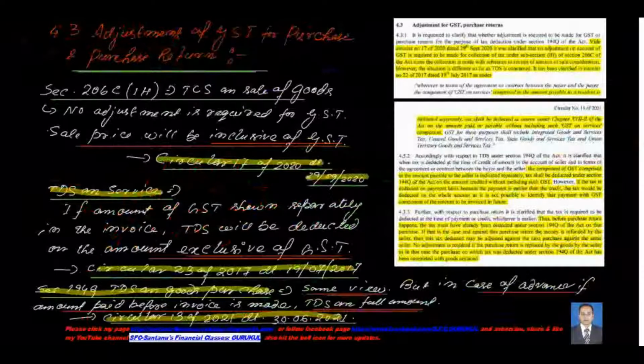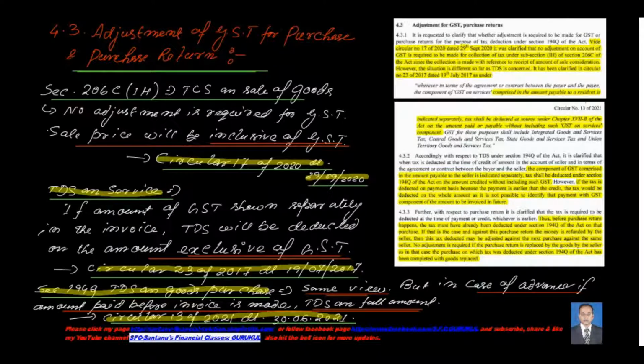Now coming to the adjustment of GST for purchase and purchase return. In this case, section 206C subsection 1H, the TCS on sale of goods, no adjustment is required for GST, so the sale price will be inclusive of GST as per circular number 17 of 2020 dated 29th September 2020. Now there is another circular, circular number 23 of 2017 dated 19th July 2017, on TDS on service.